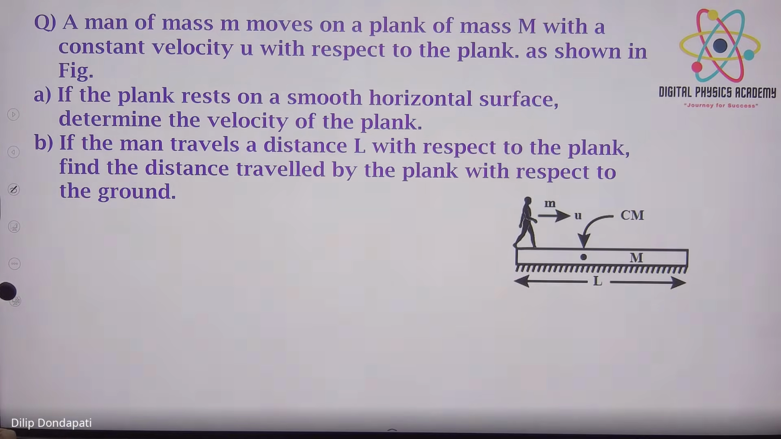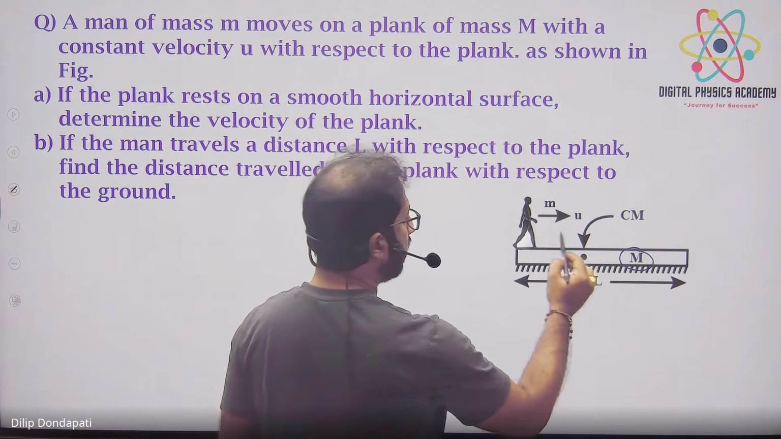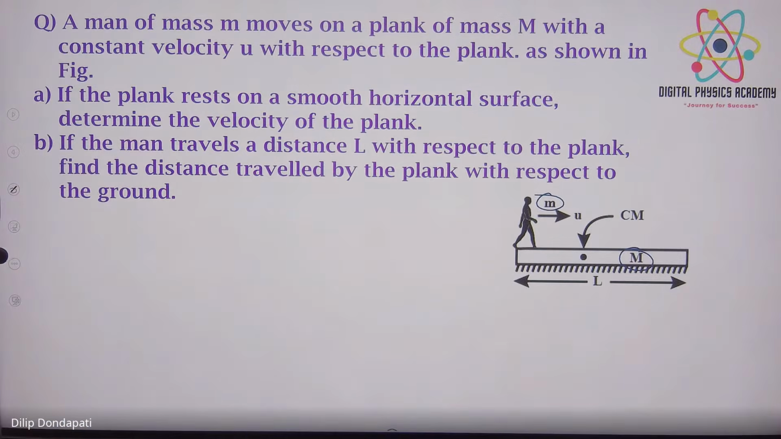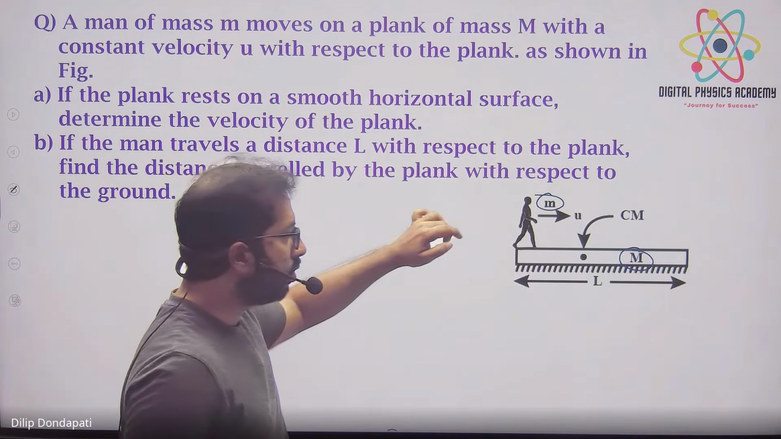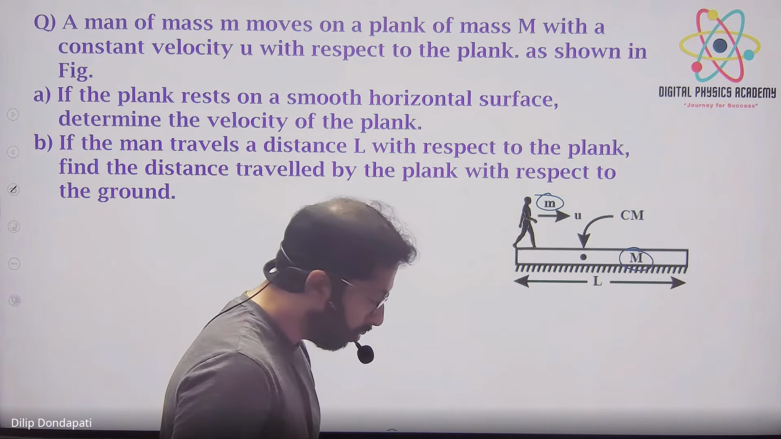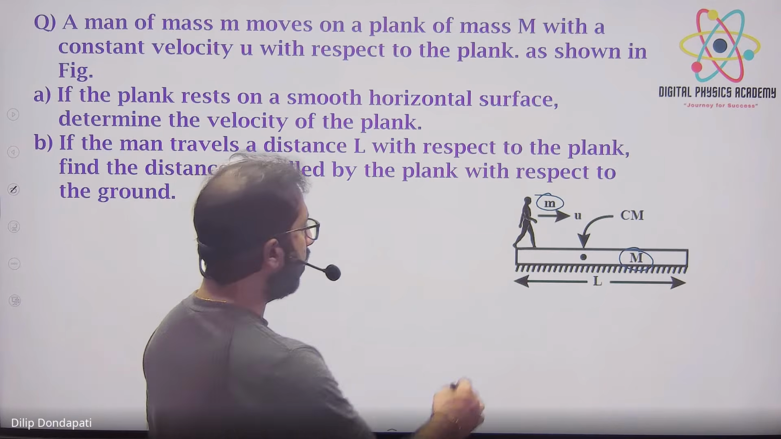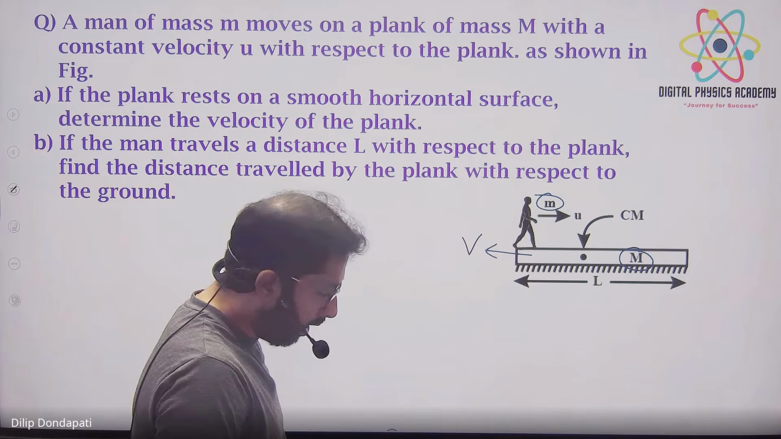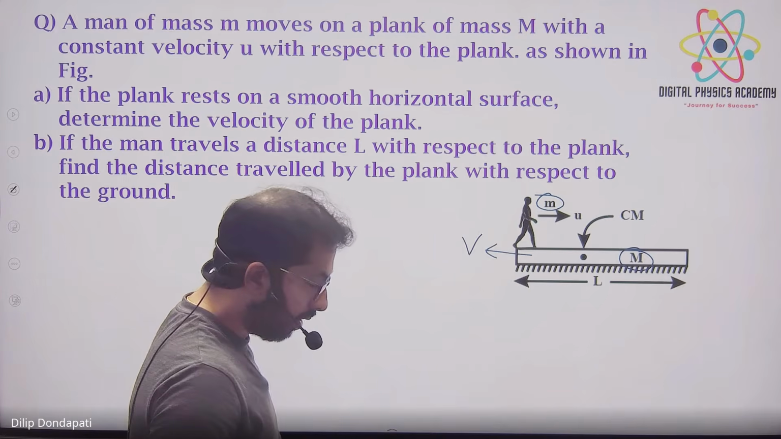So a man of mass m, small m, moves on a plank of mass capital M. Capital M is the mass of the plank, and the man of mass small m is moving with initial velocity u with respect to the plank. When the plank rests on a smooth horizontal surface, determine the velocity of the plank. Definitely when he moves like this, the plank will move in the backward direction. So it is asking what velocity it will move with. Take it as capital V and find the value of V. So will you get the answer in terms of m, u? It will come in terms of u, small m, capital M.